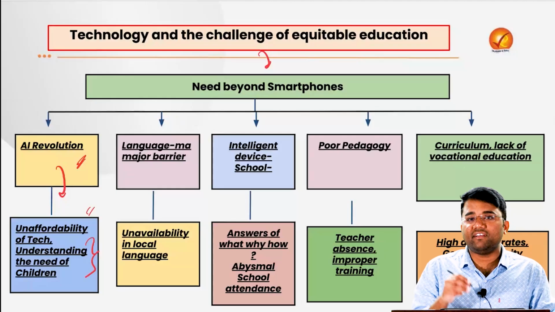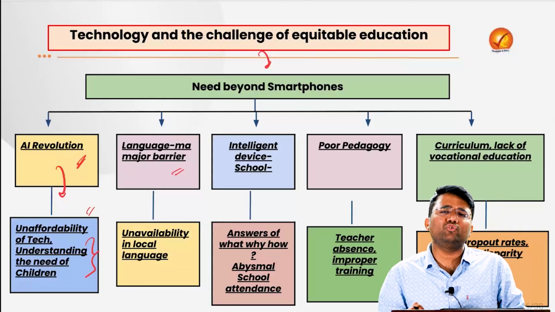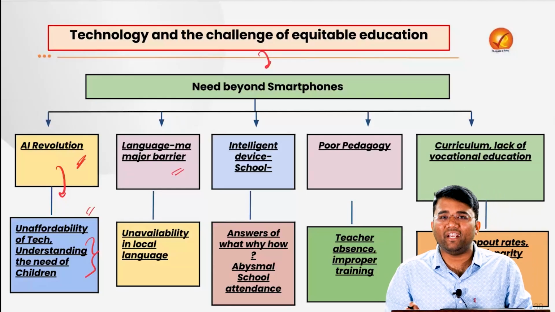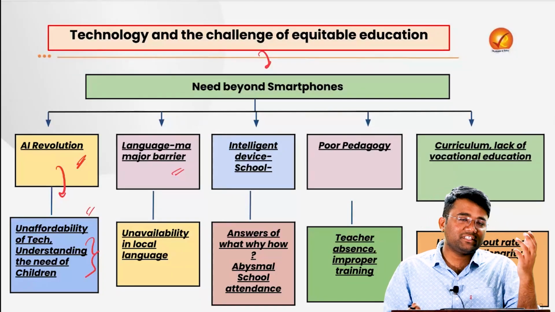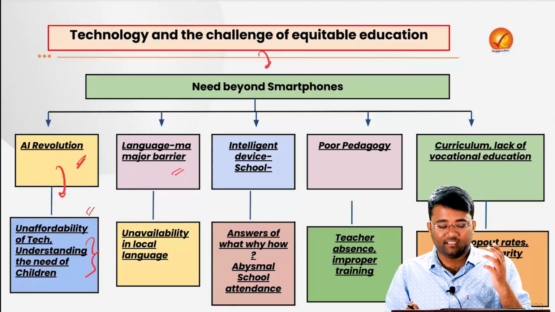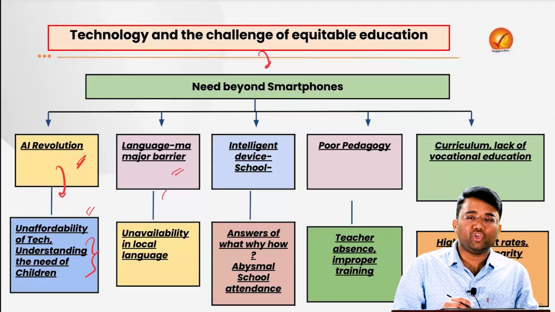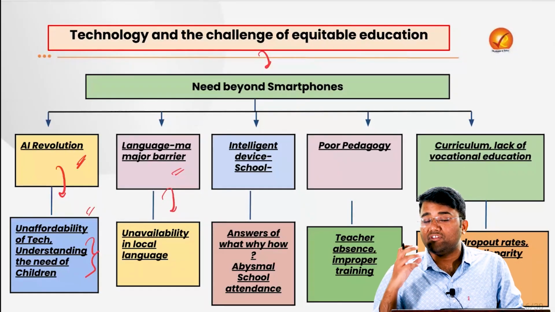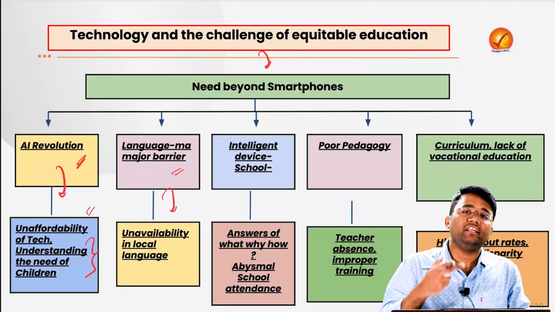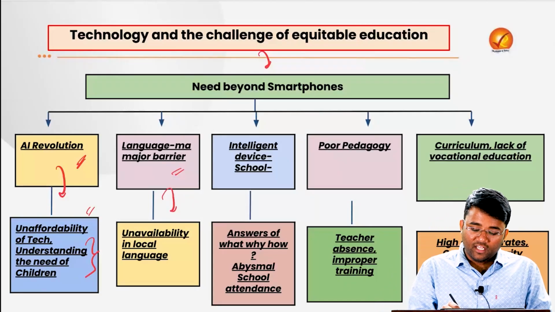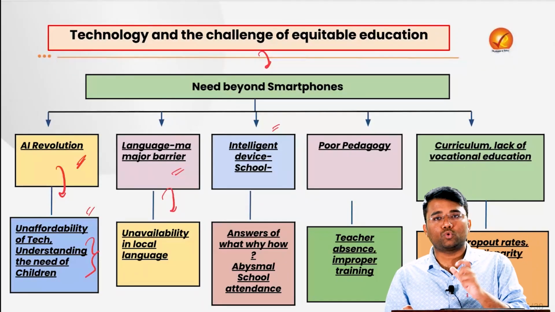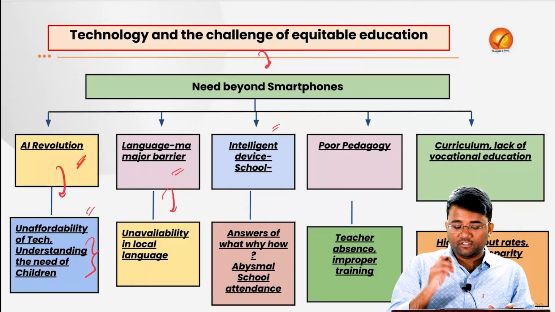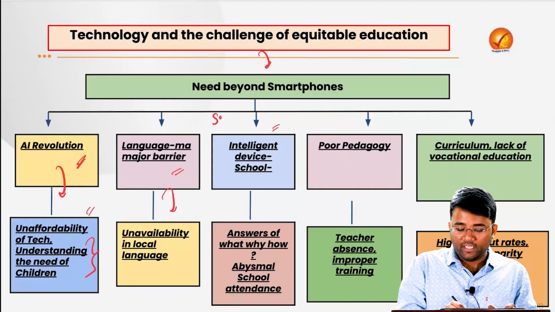Also, the language, as I discussed, is the major barrier, that most of these AI modules, most of these paid contents which are of good quality are in some specific language like English, Hindi, etc. And the unavailability of local language content is one of the major hindering factors in the learning of the students. Also, one of the major intelligent devices is the school, which also plays a very important role in secondary socialization.